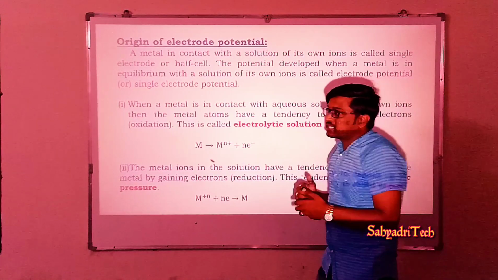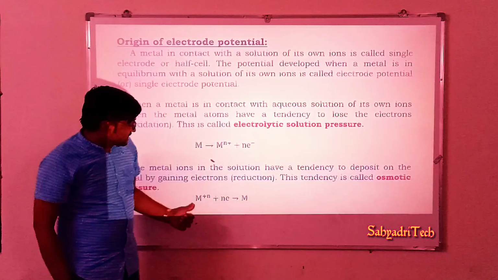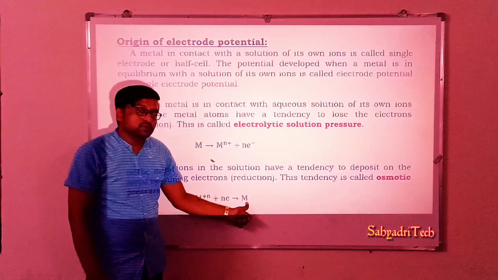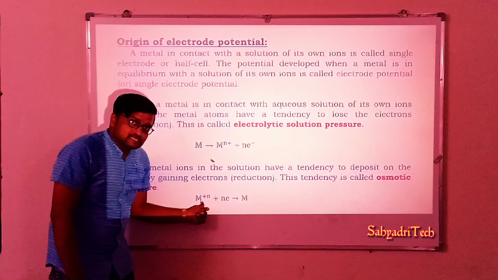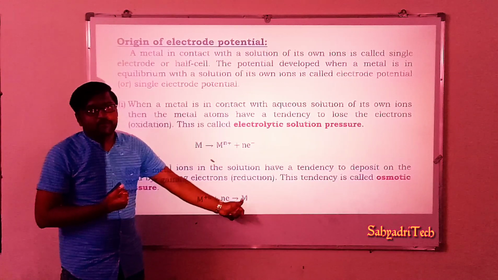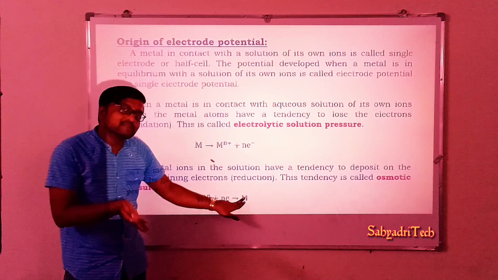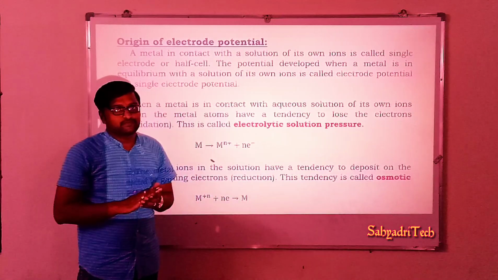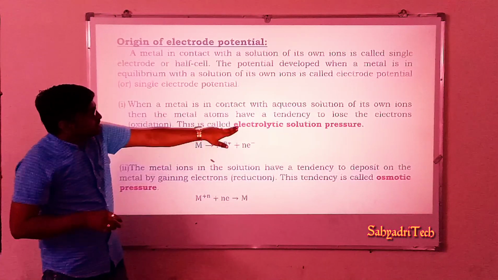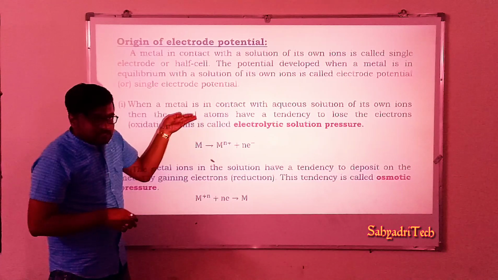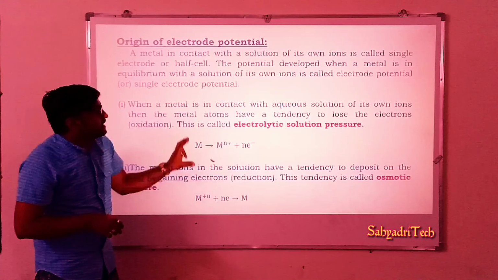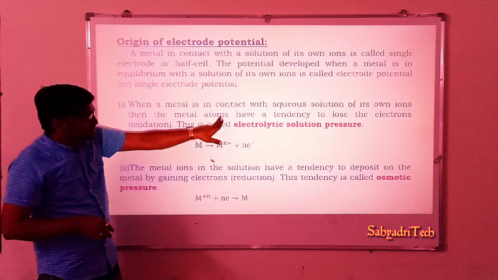Well, how is this reduction represented generally? Say metal ions M^n+ plus n number of electrons gives rise to metal M. So metal ions gain one or more electrons and get reduced to metal. And where will this metal go? The metal gets deposited on the electrode surface. So during this phenomenon, based on the tendency of undergoing oxidation and based on the tendency of undergoing reduction, what happens? A potential develops during these two phenomena.